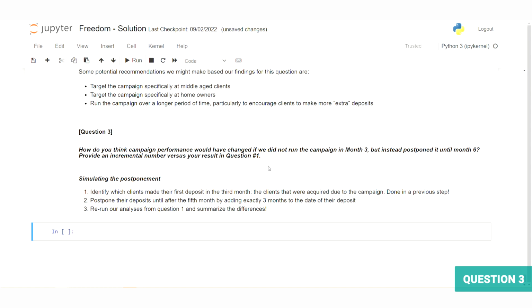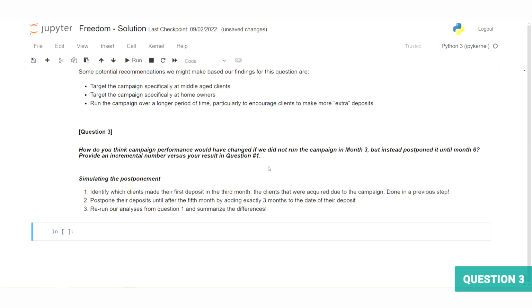This one requires us to make a few assumptions and to do some processing in order to simulate the postponement described in the question. We can start by assuming that any clients who made their first deposit in the 3rd month of the dataset are acquired due to the campaign. As we discussed before, this isn't necessarily true. However, we are in a limited environment here and we have to start somewhere. We can then postpone all deposits made by these new clients until the 6th month as described.